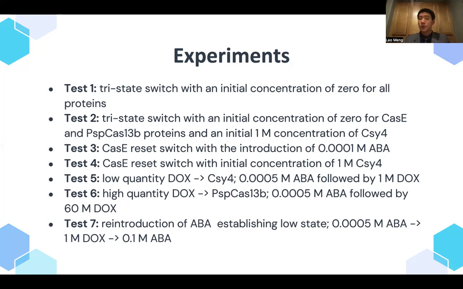After that, I tested whether or not ABA would be able to reestablish Cas-E if we had an initial concentration of CSY4. Fifth and sixth, I'm seeing if low quantity and high quantity DOX is capable of producing CSY4 and PSP-Cas13b as the dominant states respectively. And finally, test 7 is a combination of all of the previous tests, trying to see if I can establish Cas-E, then switch to CSY4 by introducing DOX, and finally re-establishing Cas-E when we want to.